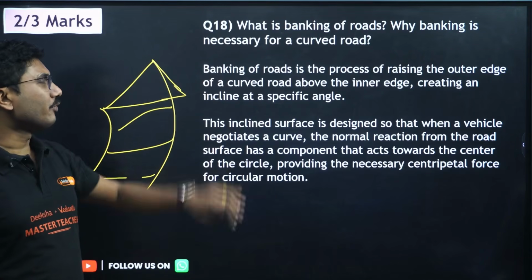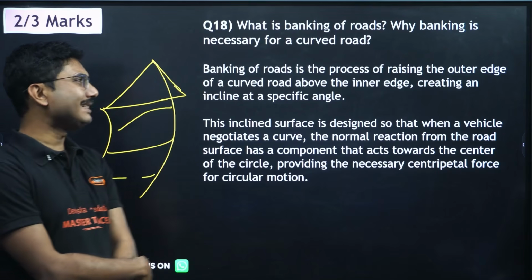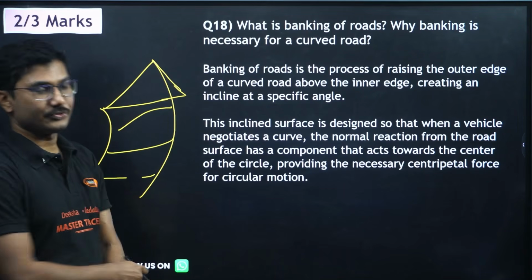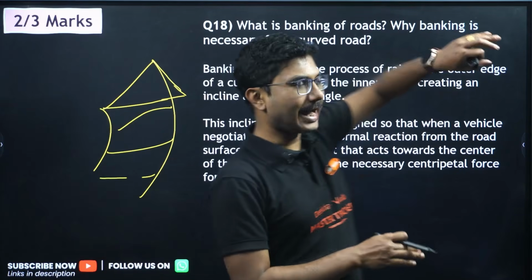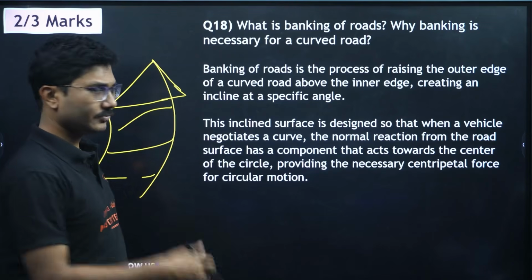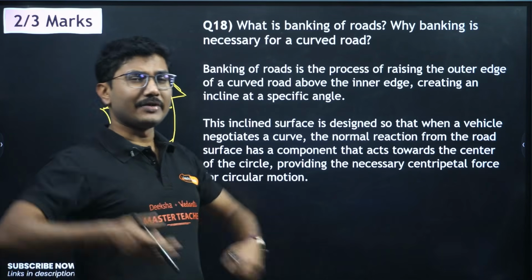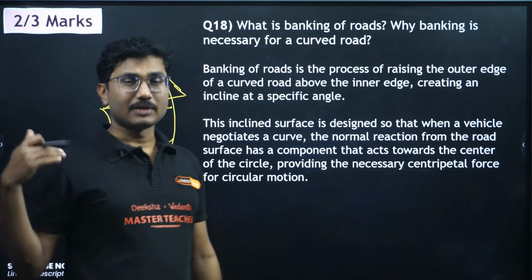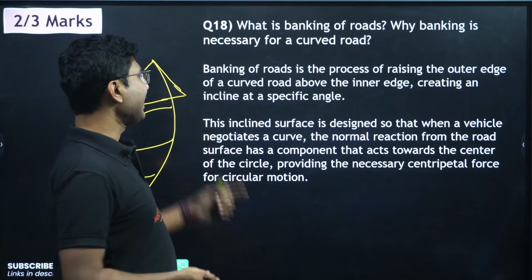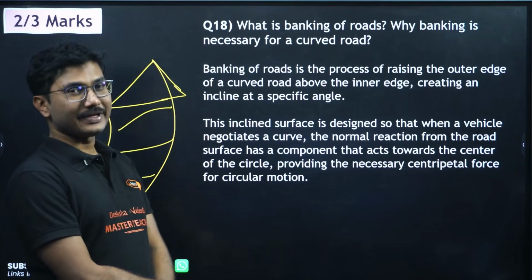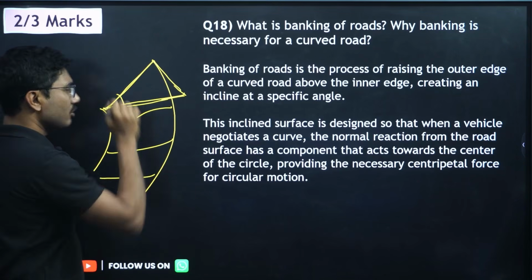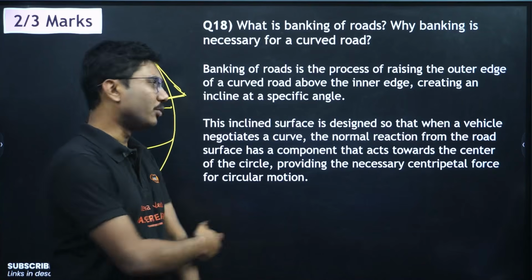Banking of road is the process of raising the outer edge of a curved road above the inner edge. So when you are moving, the outer edge is slightly higher than the inner edge. It is quite visible when you travel on a highway where cars and vehicles are moving at a high speed. It creates an incline at a specific angle. Incline means this, okay, at a specific angle. The angle is also specified based on the material used in the road.